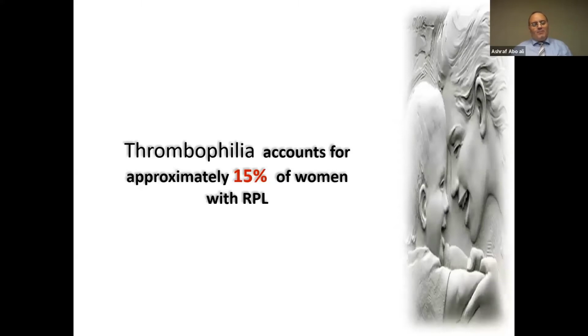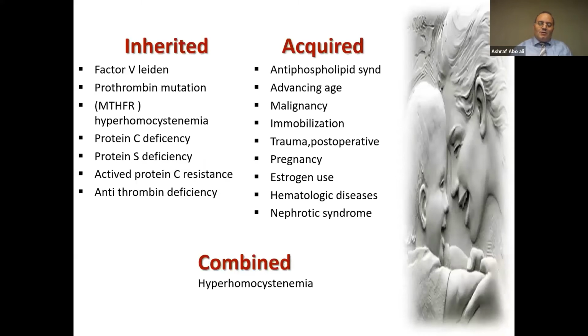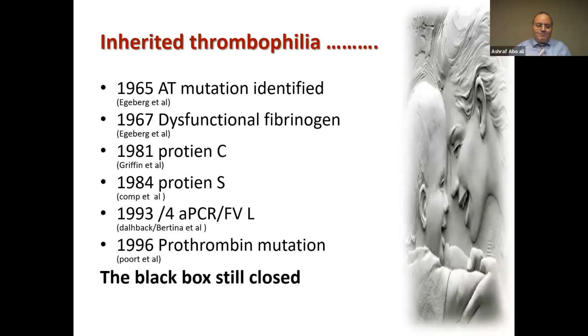Thrombophilia accounts for approximately 15% of women with recurrent pregnancy loss. We will start with recurrent pregnancy loss. The thrombophilia may be inherited, like factor V and prothrombin mutation, hyperhomocysteinemia, protein C deficiency, protein S deficiency, activated protein C resistance, antithrombin deficiency, or acquired, like the most famous, antiphospholipid syndrome, advancing age, malignancy, immobilization, trauma, pregnancy, estrogen use, and others.